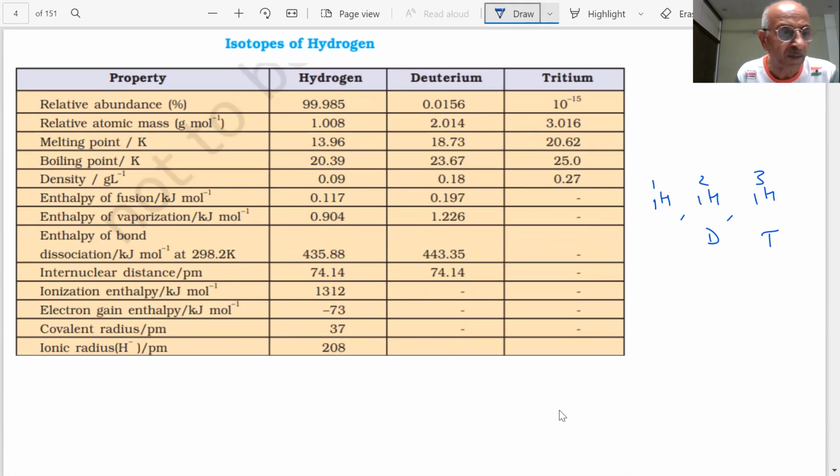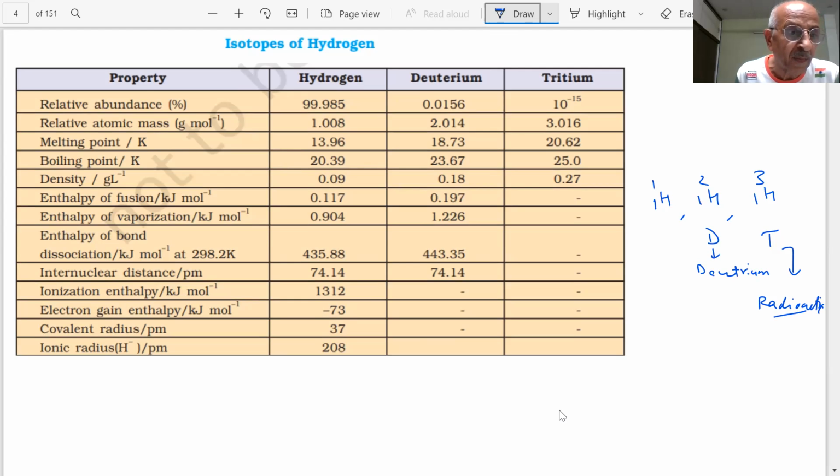This is called tritium. Deuterium D or tritium T. Now, you are aware of the uses of this also. This percentage is very small and it is radioactive. One of the isotopes of hydrogen which is radioactive is tritium, students.